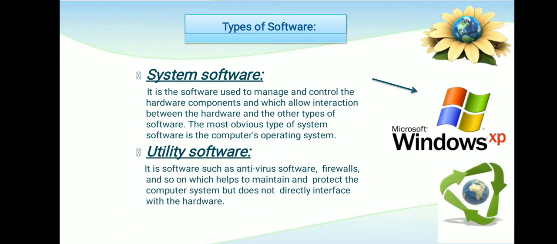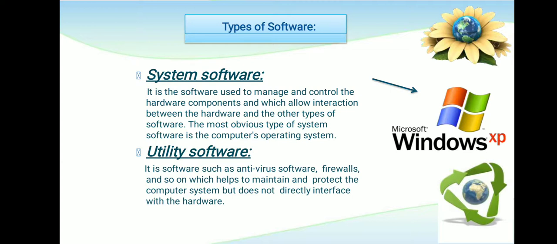So here, see, system software. System software is the software which we can say is internal, the software of a computer. How can we define it? It is software used to manage and control hardware components and which allows interaction between the hardware and other parts of the software.